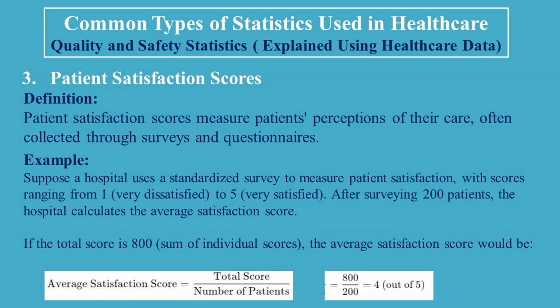The average satisfaction score is calculated by dividing a total score of 800 by 200 patients, which equals an average score of 4 out of 5. This means that on average, patients rated their satisfaction as 4 out of 5.